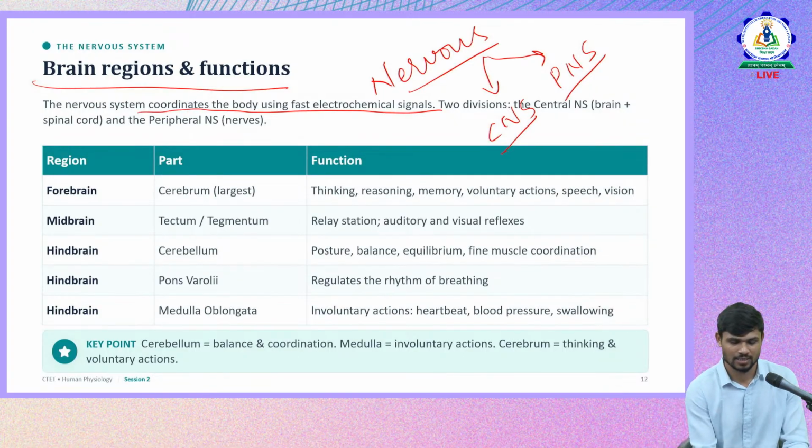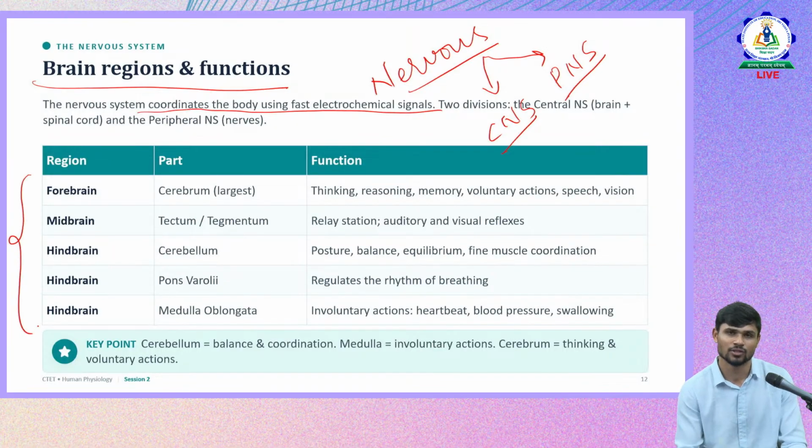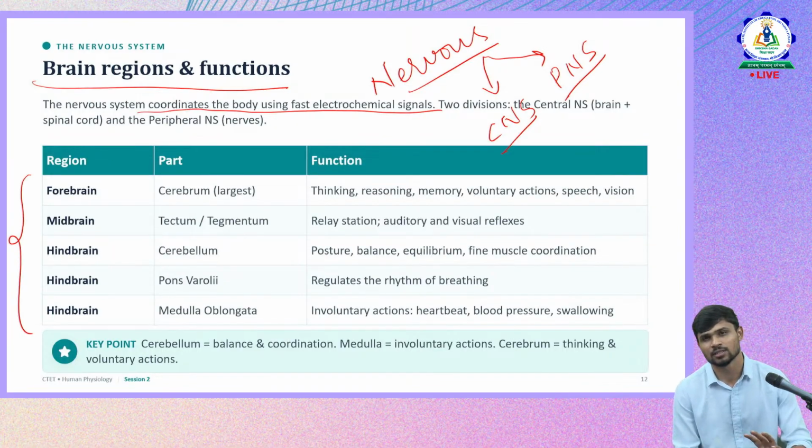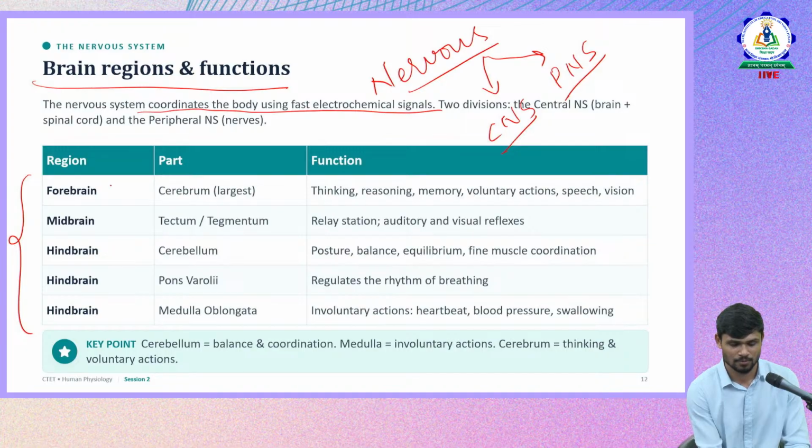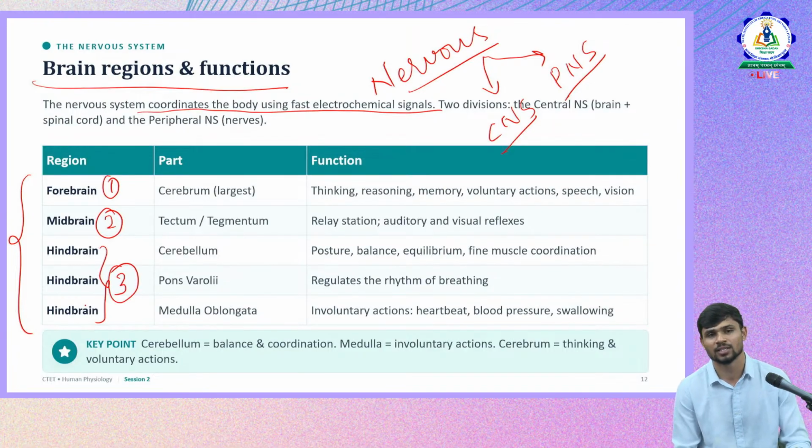So let us understand different parts of the brain, because questions were based on identifying the parts of the brain, identifying the missing part of the brain, or the part and its function, or matching the part of the brain with its function. These kinds of questions were asked previously, and in future also they might come. So there are majorly three parts: forebrain, midbrain, and hindbrain.